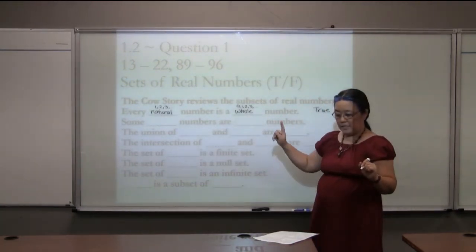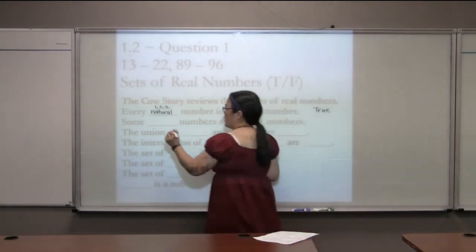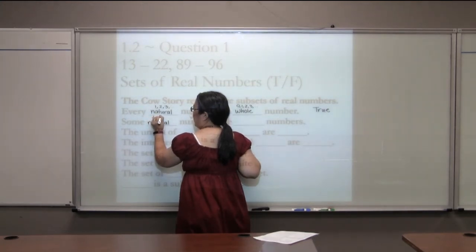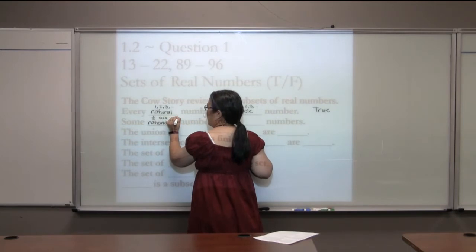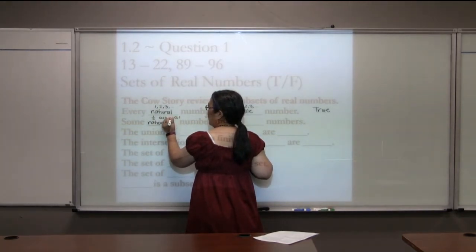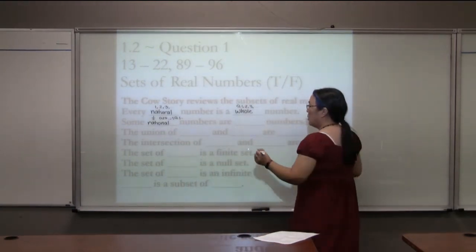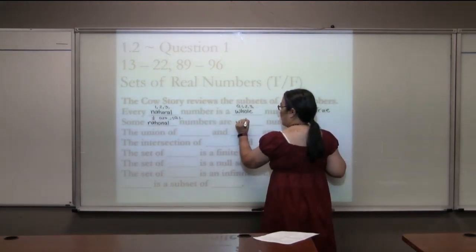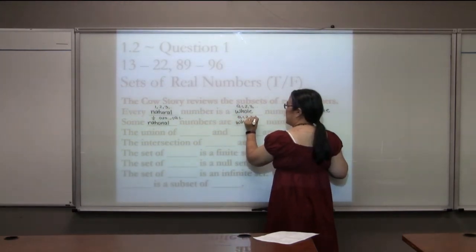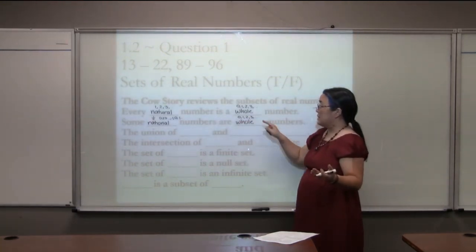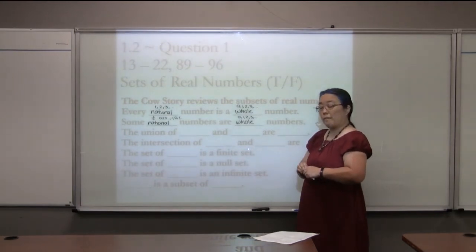Some of these types of numbers are these types of numbers. We could say some rational numbers are whole numbers. So rational numbers are things like 1/2, 0.25, and also all the integers. And are some rationals whole numbers? Like 0, 1, 2, 3. I really suggest writing down these examples of the types of numbers so that you really remember what they are.